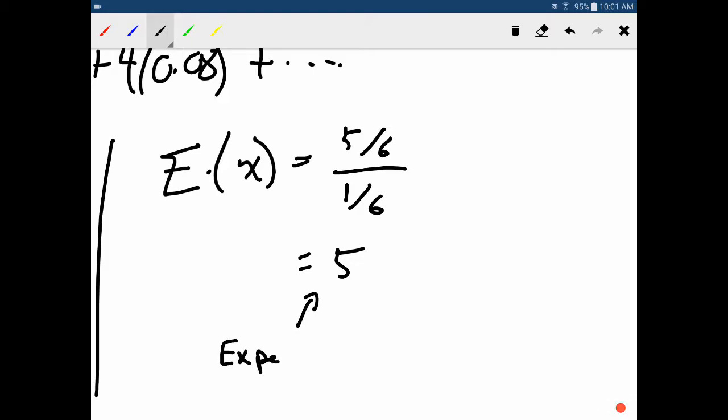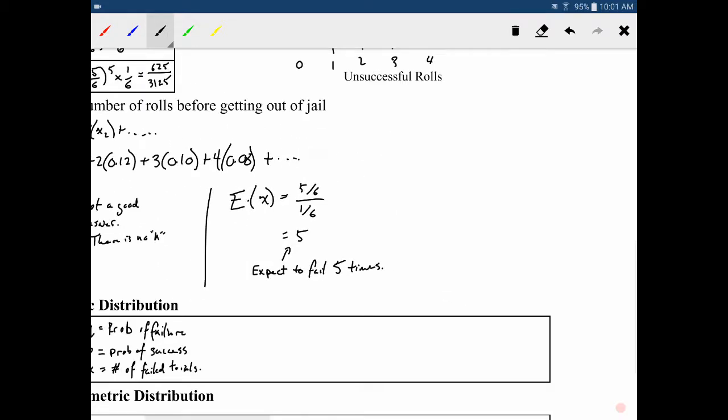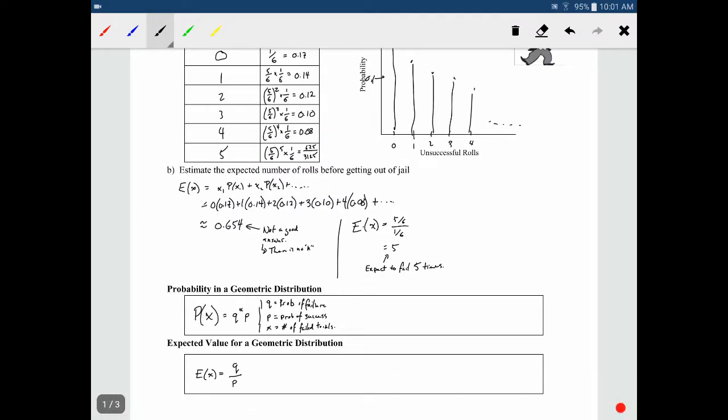So expect to fail 5 times. Again, make sure you pay attention to that, or remember that that's the number of failures. One of the most common mistakes on the geometric questions is that people will read that as you expect to succeed on the 5th time, and that's not right. You expect to fail 5 times, so you actually expect to succeed on the 6th time, not the 5th time. So there you go, and you can see, obviously, our expected value that we estimated was not even remotely close.